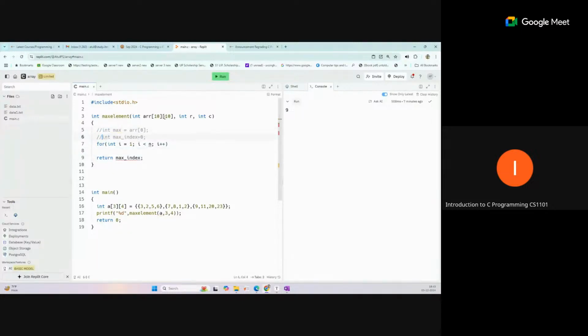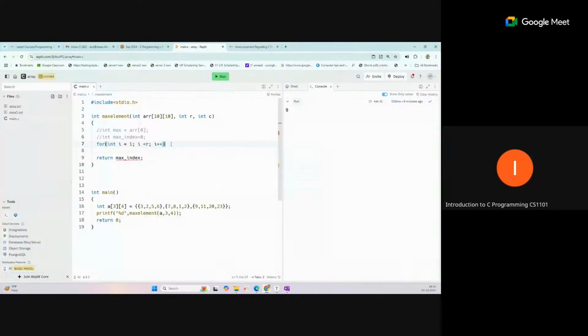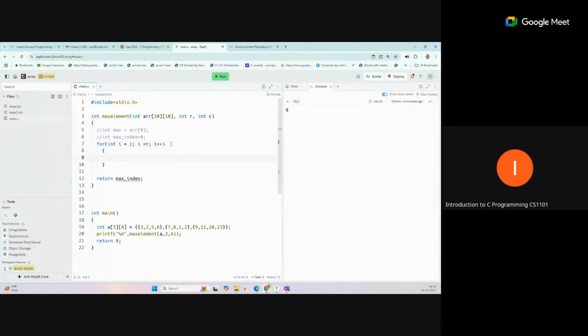We have rows and columns, which depend on these r and c values. First we take the row loop, because we want to traverse the elements row wise. You can also do it column wise, but you have to change the loop parameters for that. So the first loop variable, i, is used for the row.